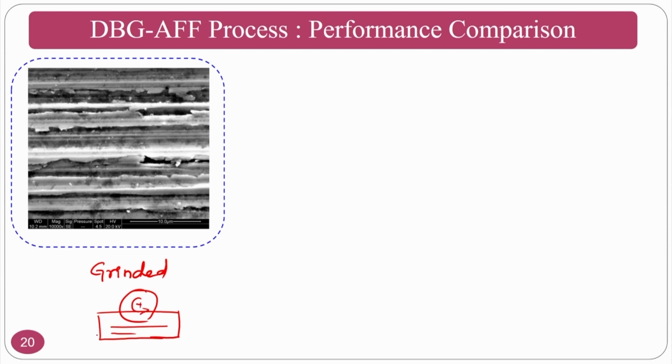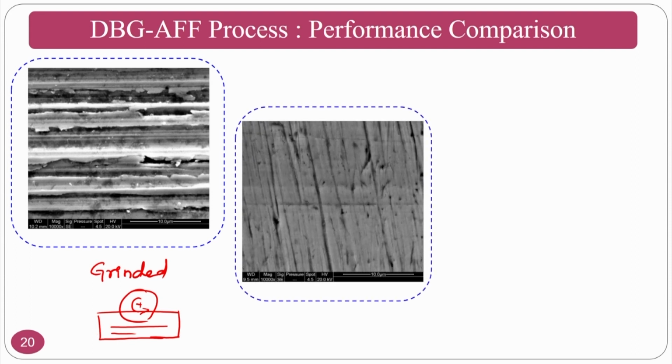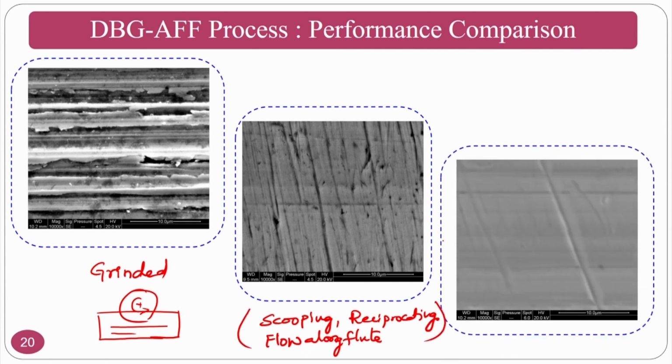If your workpiece is like this and your grinding is like this, because of which you got the straight lines. What is happening here is after a few number of cycles, as I said, you will get, because of the scooping flow along the flute and reciprocating, the three motions, and you can see at the end.